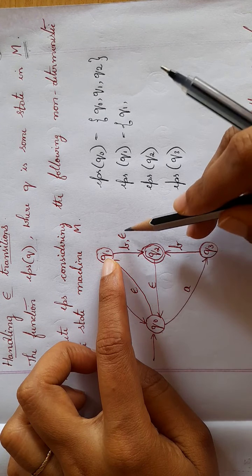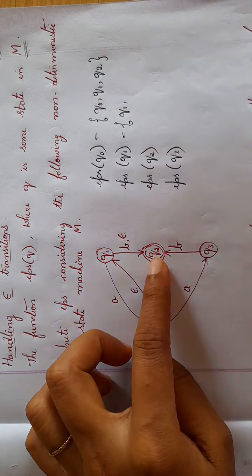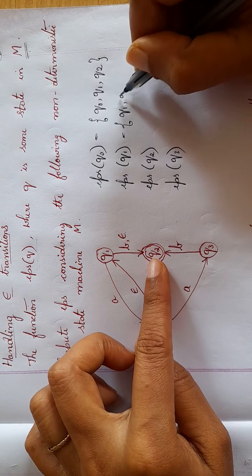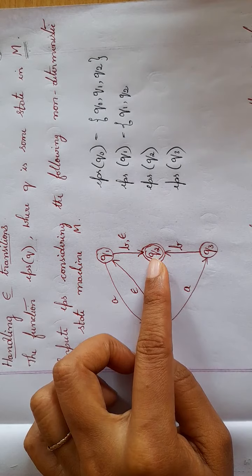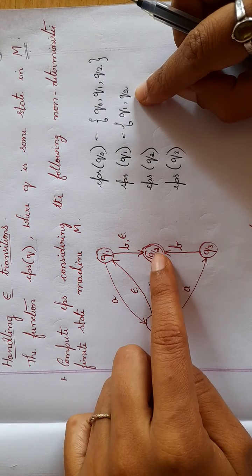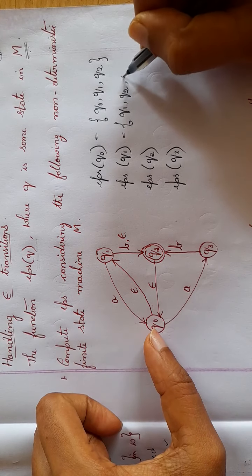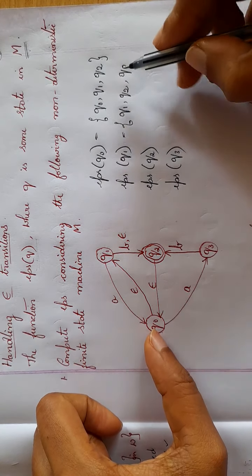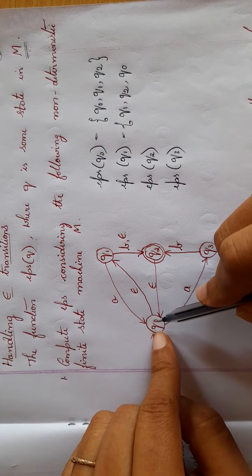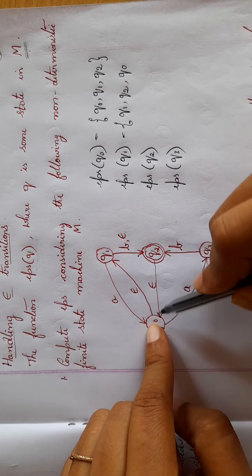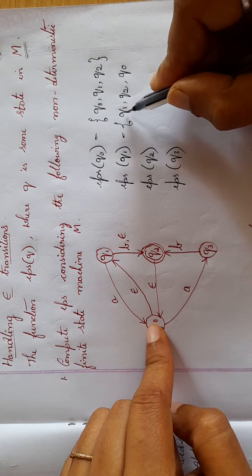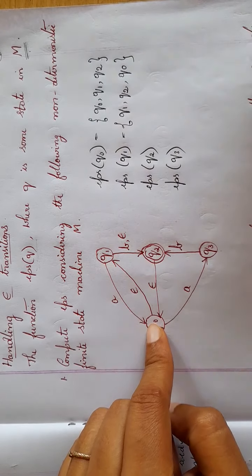So I include Q2. From Q2, by reading epsilon, it goes to Q0. From Q0, reading epsilon, it goes to Q1, but Q1 is already written, so you're done.